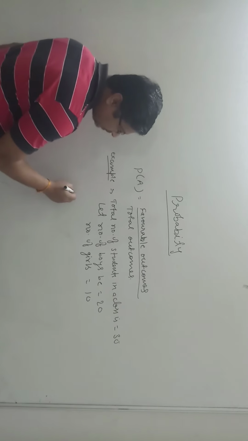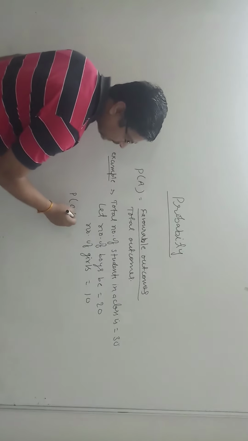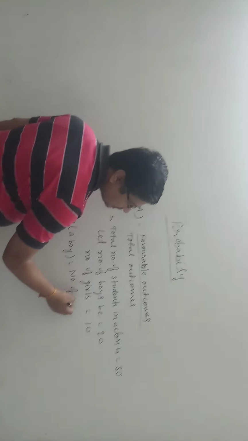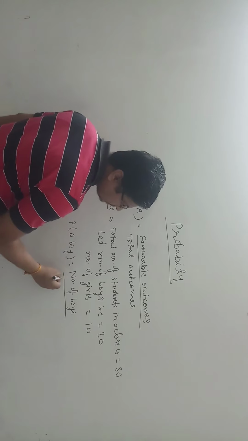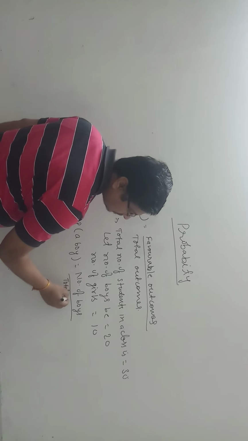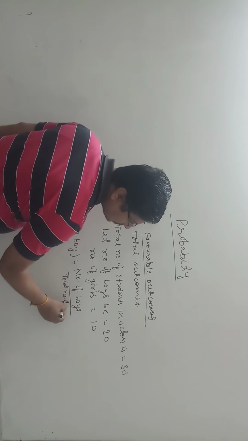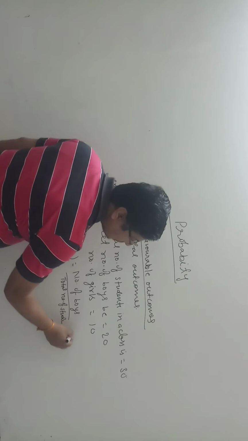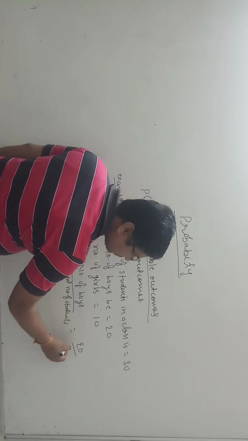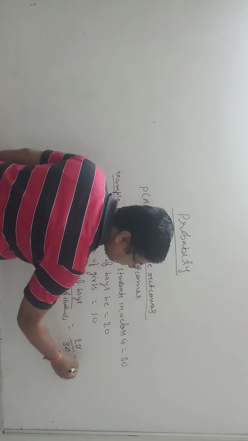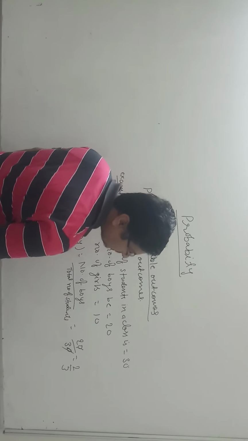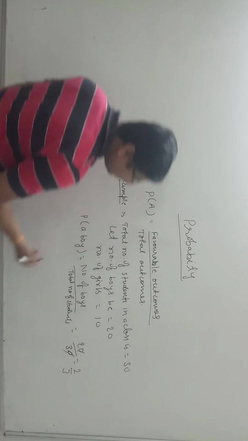If we need to find the probability of a boy, it means number of boys upon total number of students. The number of boys is 20, the total is 30, so the answer will be 2 by 3. We will always write the answer in simplified form or in decimal form.